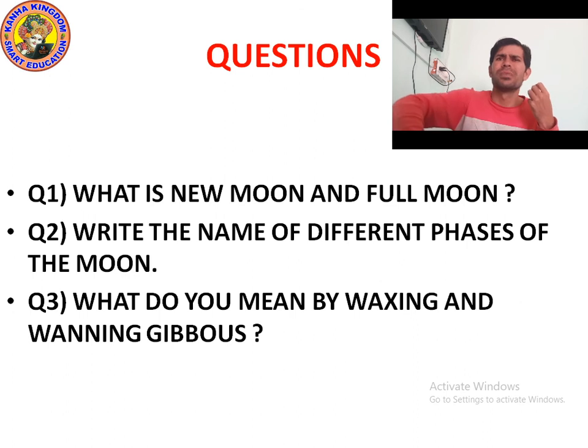And what is waning gibbous? When more than half of the part is visible while the size of the moon is decreasing, that is called waning gibbous. Waning gibbous starts just after the full moon. Waxing gibbous will be visible after first quarter, and waning gibbous is visible after full moon. The sliver of the right side of the moon will be dark.